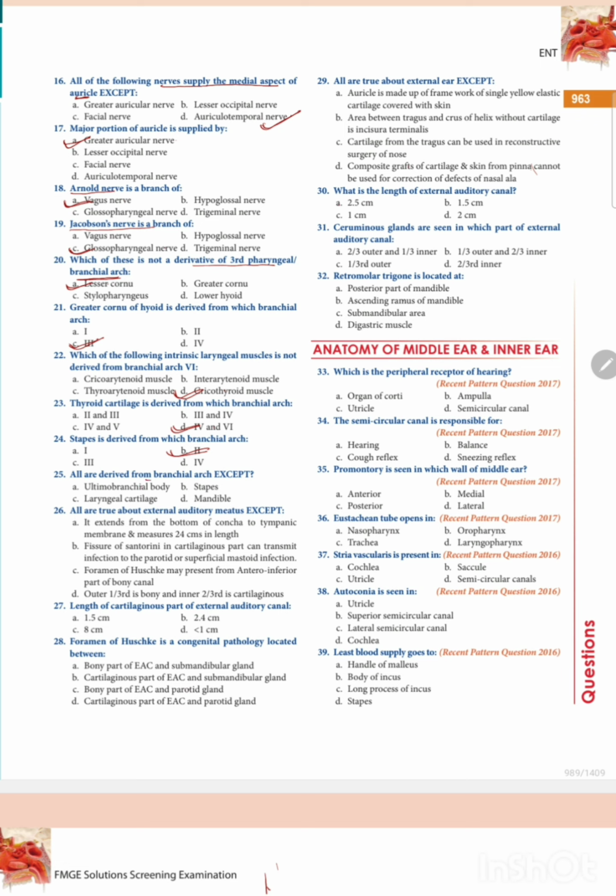All are derived from the branchial arch except: the mandible is derived from the branchial arch, laryngeal cartilage is derived from the branchial arch, stapes is derived from the branchial arch. Which one is not derived from the branchial arch? Ultimobranchial body. Ultimobranchial body is not derived from the branchial arch. So the answer is the ultimobranchial body.